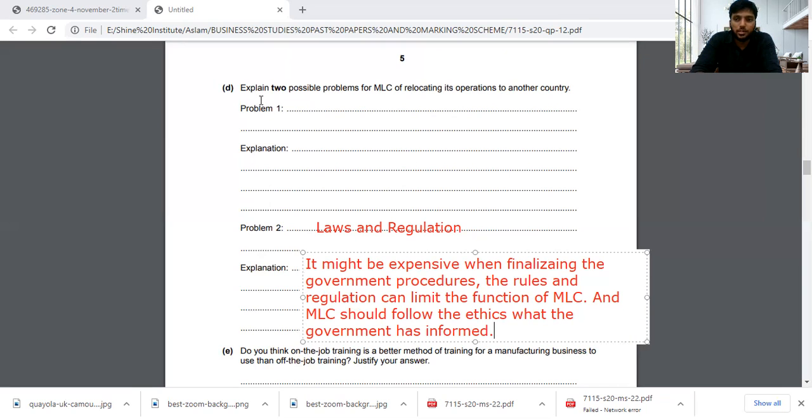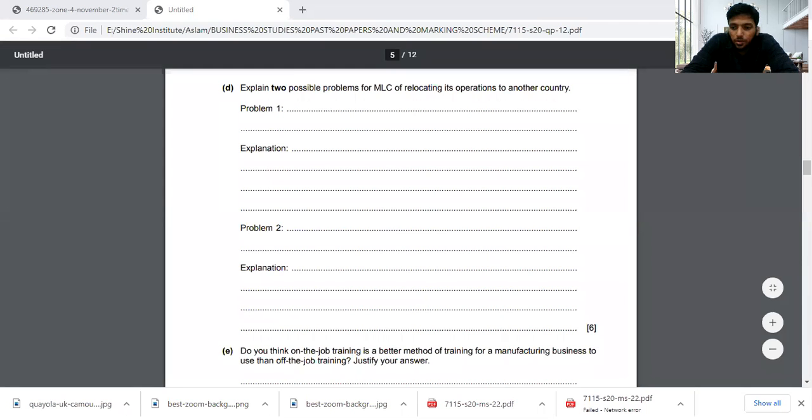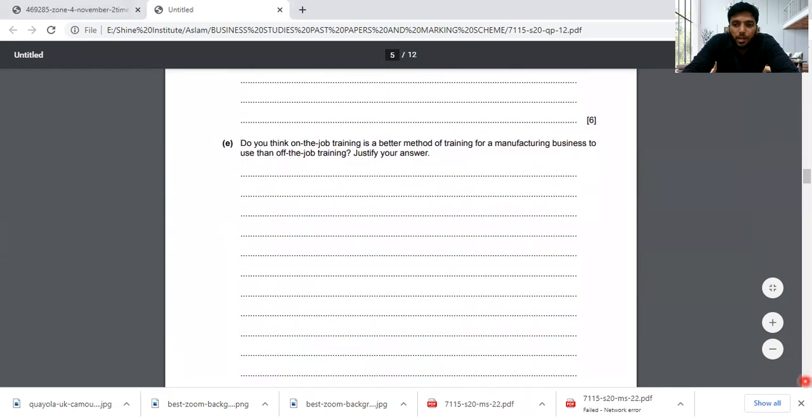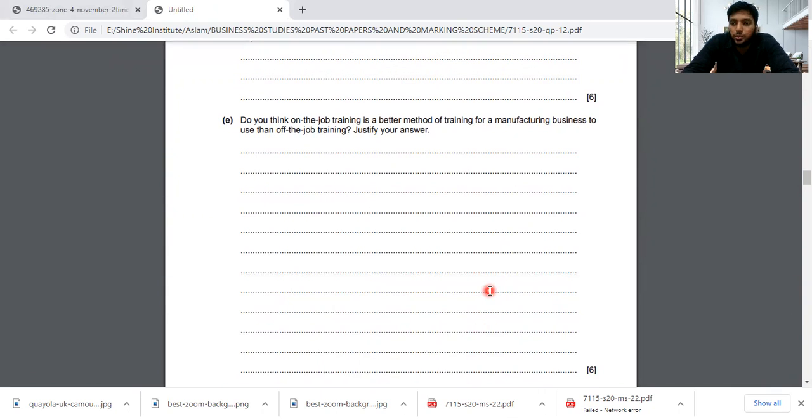I'll erase this off first of all. So moving on to the last question of this content, which is question number 2. Let me move on to the last part of this. It says, do you think on-the-job training is a better method of training for a manufacturing business to use than off-the-job training? Justify your answer. As I said on the previous question, never write no or yes on the first part of the question. Always write why off the job is better, why on the job is better, and you speak on both sides.